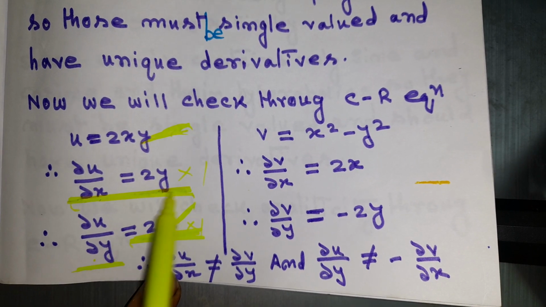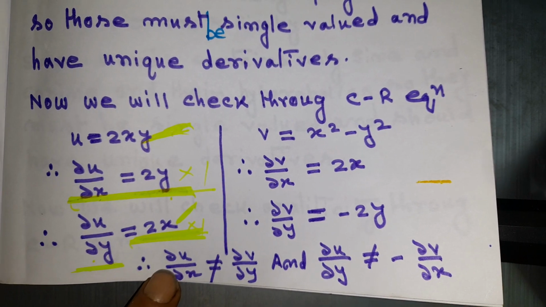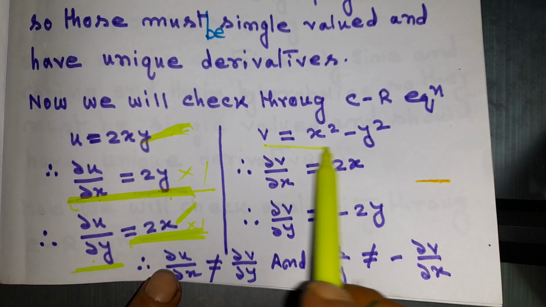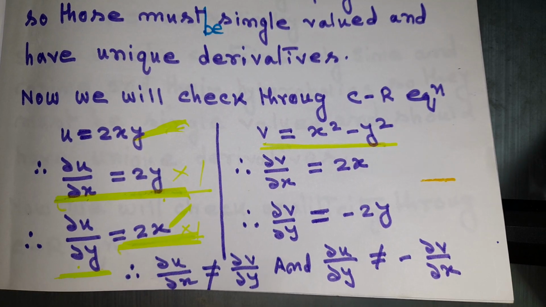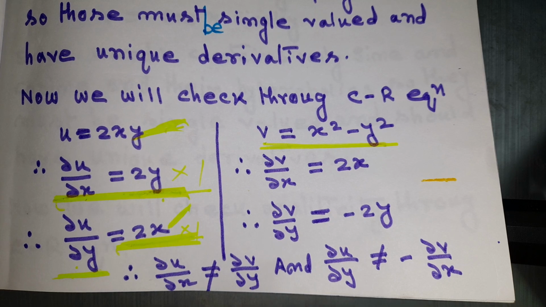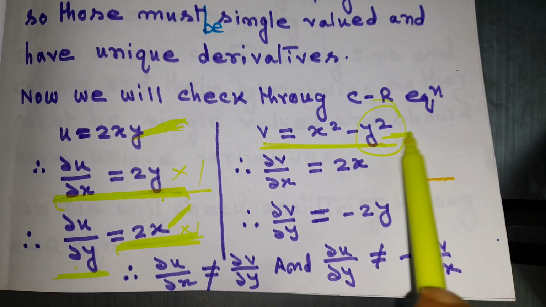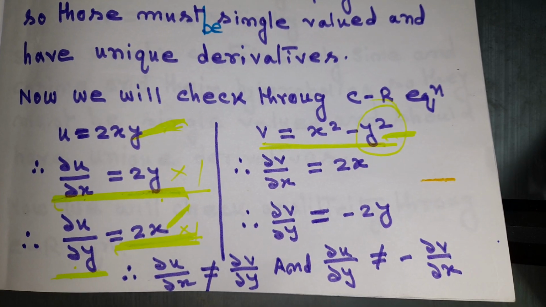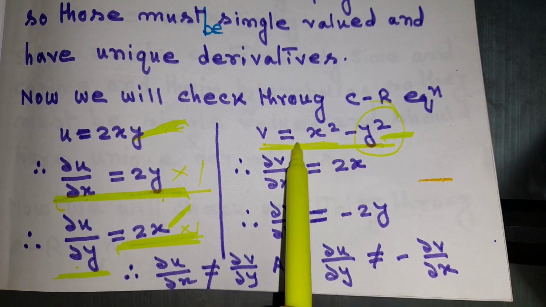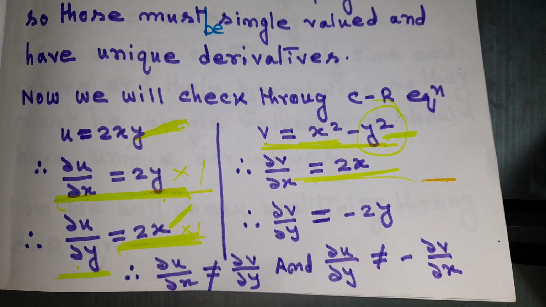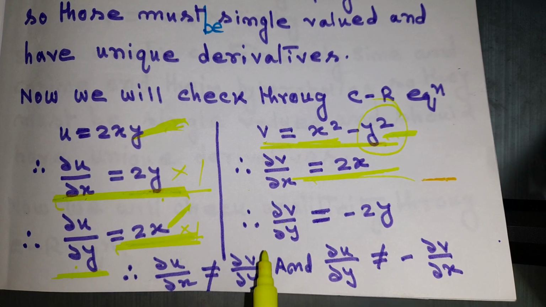So that is why here we are getting 2y and here we are getting 2x, correct? Now v equal to x square minus y square. When we will be doing differentiation with respect to x, we will keep y as constant, so we will get 0 for this term. And differentiation of x square is 2x, correct? We are getting 2x.